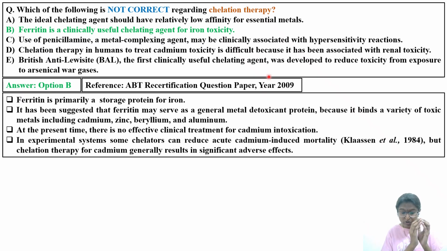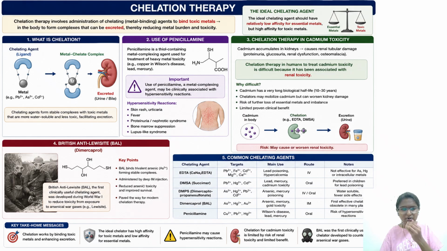In order to mitigate this poisoning, they developed an antidote, and that antidote is British anti-Lewisite. BAL, antidotes, all those things I have also discussed on my channel, and I'll give the link in the description.